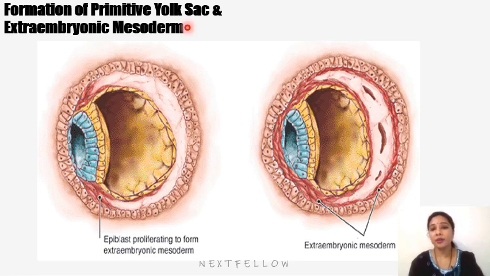And the extraembryonic mesoderm is derived from the epiblast. The endoderm of the yolk sac gives rise to a layer of loose connective tissue. So it is not only the epiblast cells that form the extraembryonic mesoderm. Some books say that the cells surrounding the yolk sac produce this loose connective tissue, which is considered to be extraembryonic mesoderm, and it surrounds the amniotic and yolk sac cavity. Here it is shown a little; we can see it is surrounding the amniotic cavity, but it is largely around the yolk sac cavity.